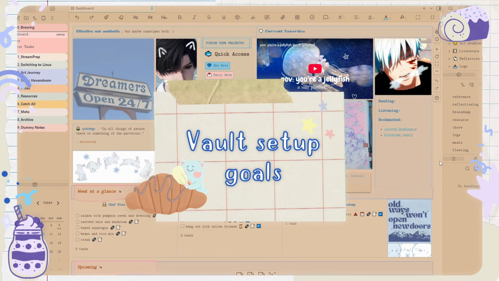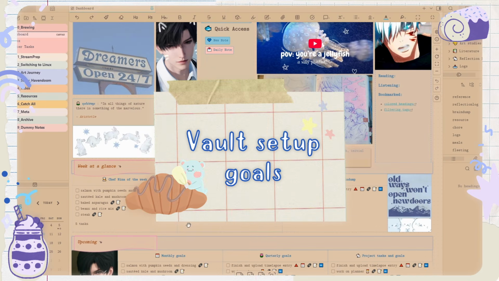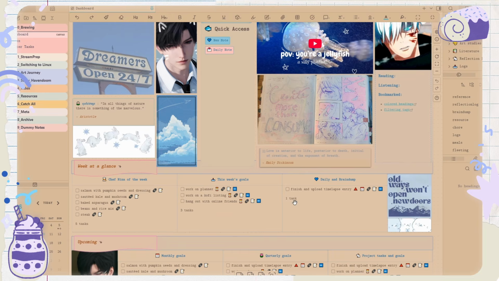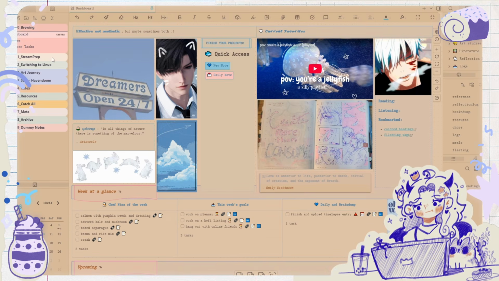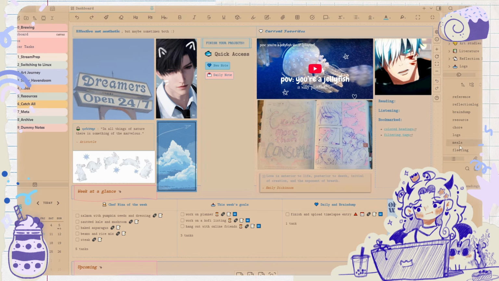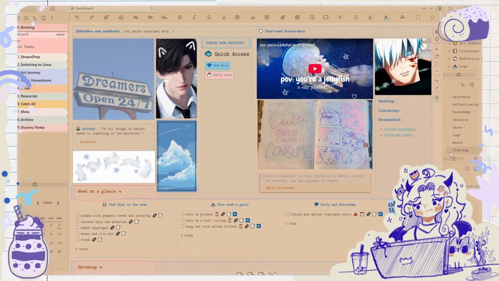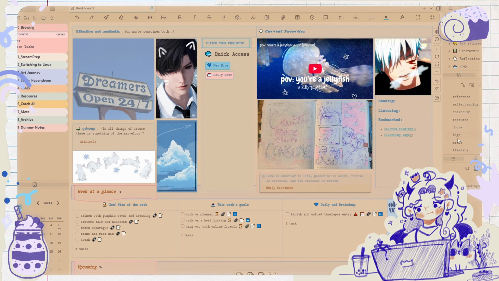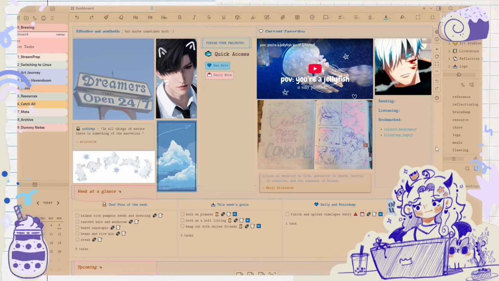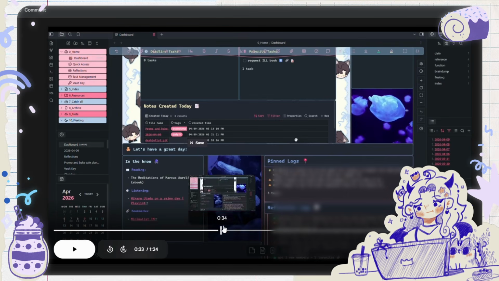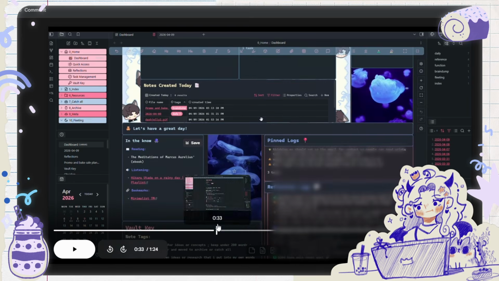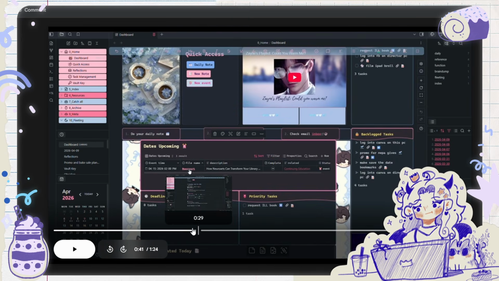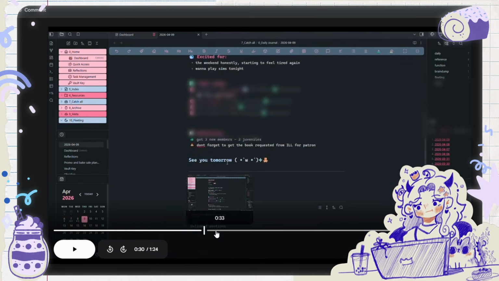Okay, so back in my vault, it's different from the library one. I kind of set up some stuff the same way I had my library vault. I really liked having my daily notes as a Dataview or database thing over here. I'm going to set that up. Hold on, let's look at this again. Yes, and I'd like to have my reflection logs and pinned logs here. I don't think I need the dates. I don't need the dates there.